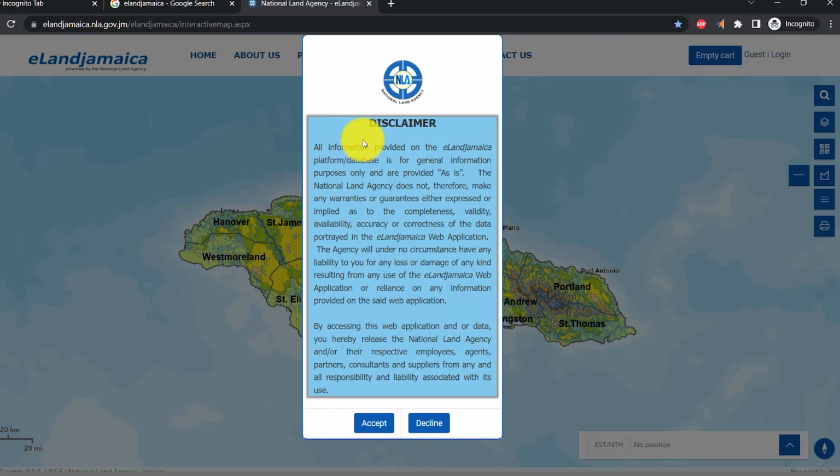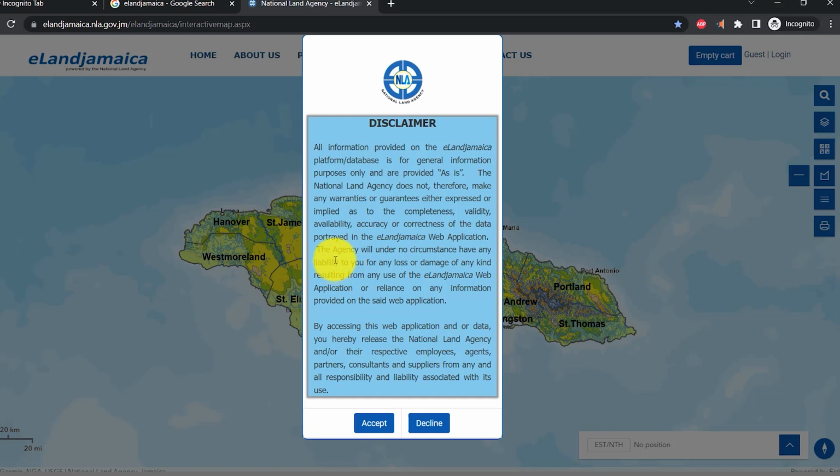So after reading this disclaimer, it says all information provided on the eLand platform database is for general information purposes only and is provided as is. The National Land Agency does not therefore make any warranties or guarantees, either expressed or implied, as to the completeness, validity, availability, accuracy, or correctness of the data portrayed in the eLand web application.